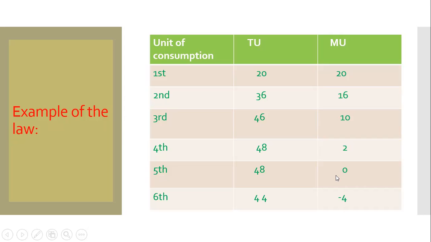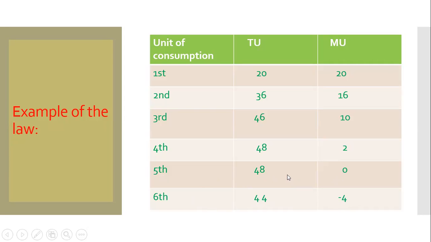That means the consumer does not get any utility, so total utility becomes maximum. After marginal utility becomes 0, when the consumer gets another unit of product, this commodity gives the consumer discomfort, so it is expressed by negative marginal utility, suppose -4.